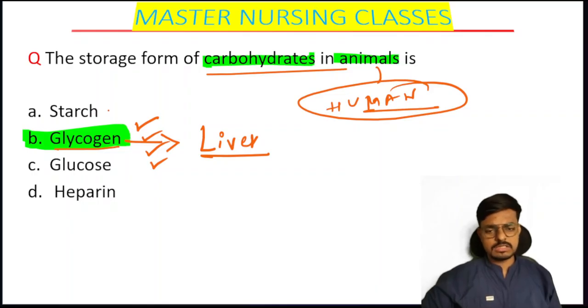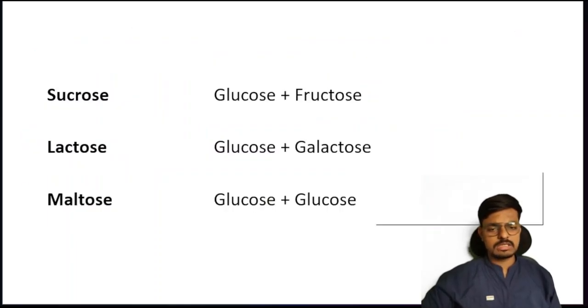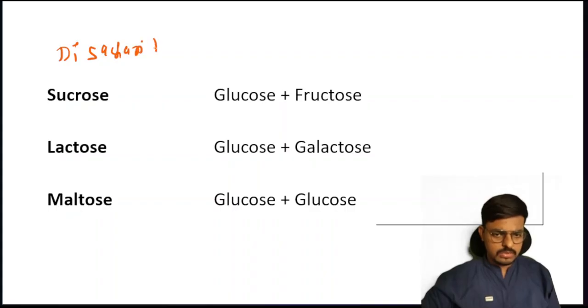So what is the starch? Starch is a carbohydrate which is in the compound form. So not a simple form of the carbohydrate. Starch is a compound form of the carbohydrates. Students, when you study the carbohydrates, we will study the monosaccharides, disaccharides, like this. I will explain what is monosaccharide and what is disaccharide.